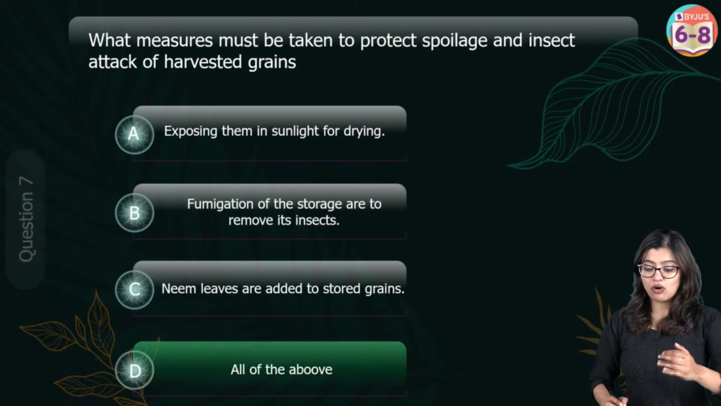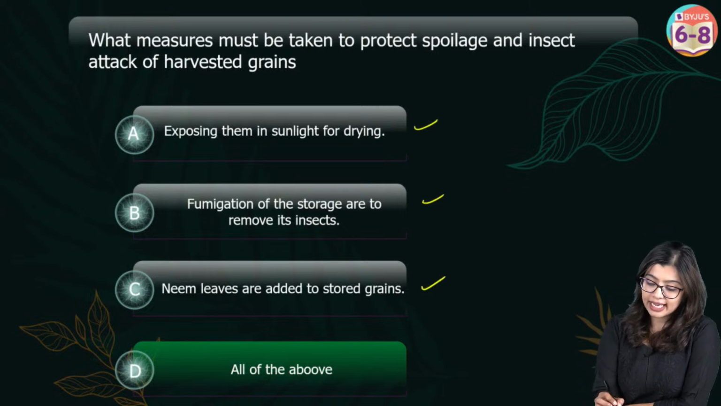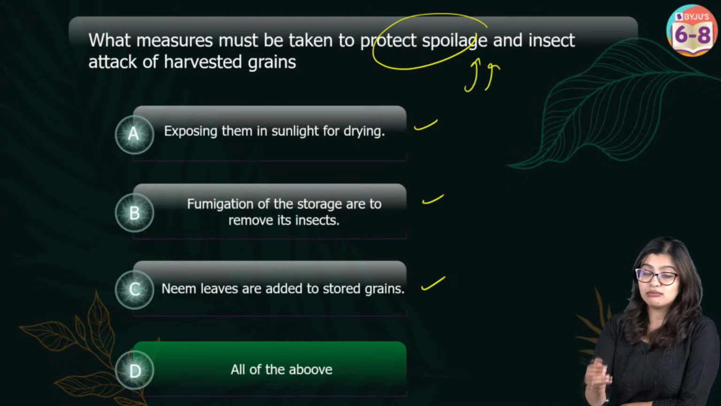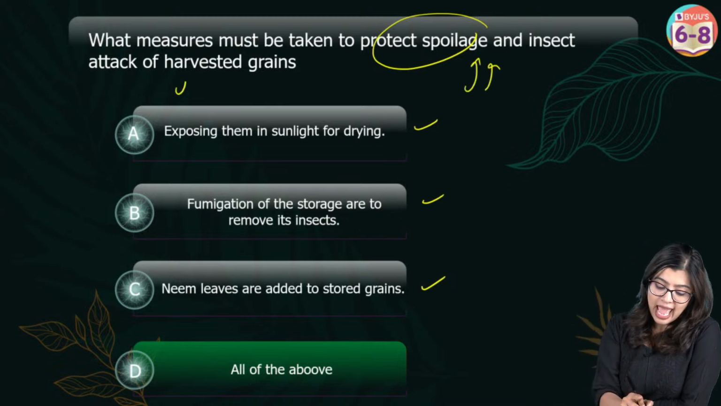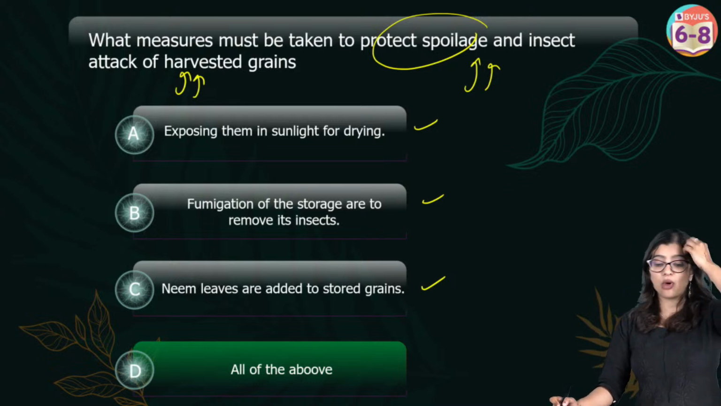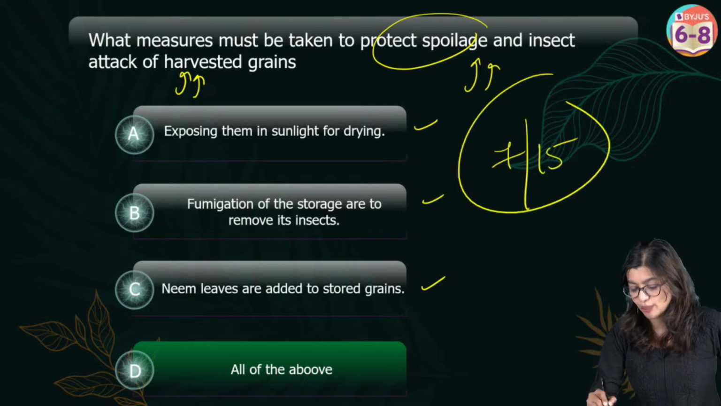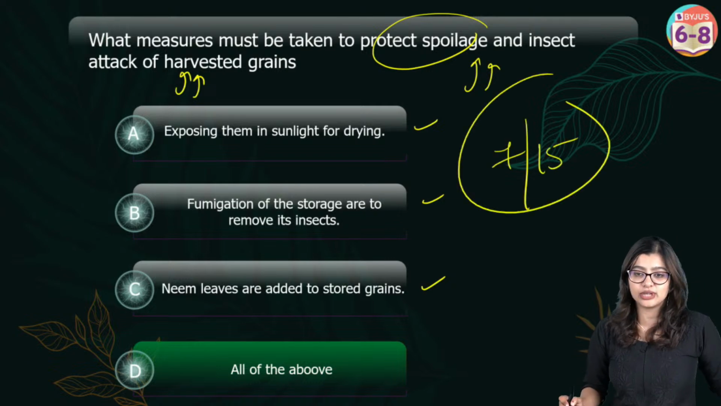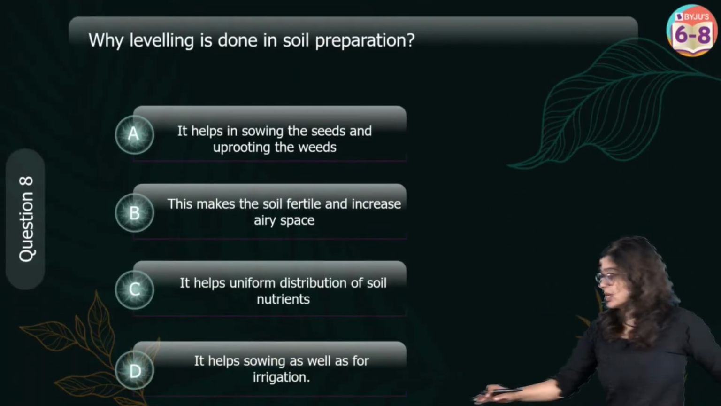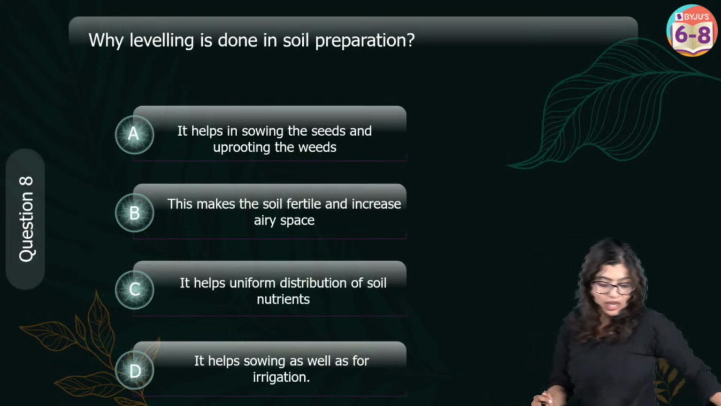So basically what do we see? If I take all these steps, I can make sure that the grains I have harvested will no longer get spoiled and the insects will not attack them, right? So this is the correct answer. The correct answer here is option D. So well done, students, well done. Now let's move on to question number 8. Let me end this poll and we'll go on to question number 8.